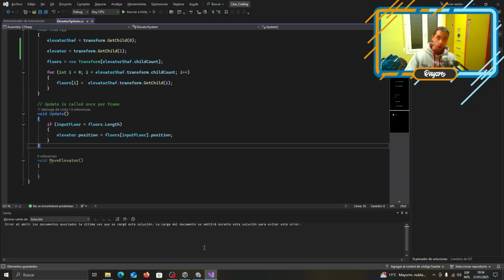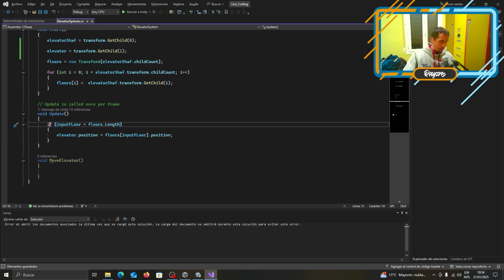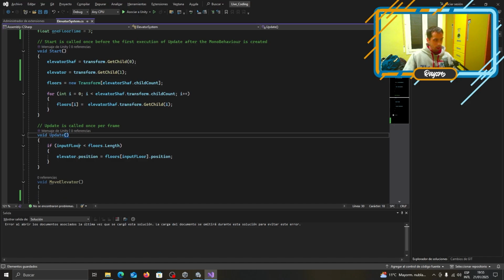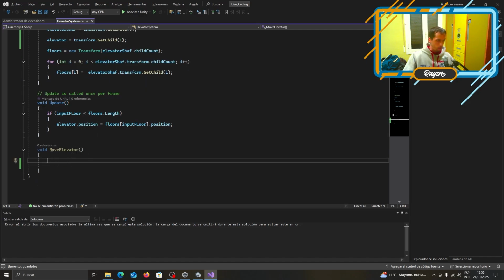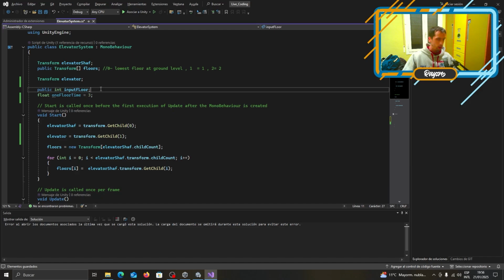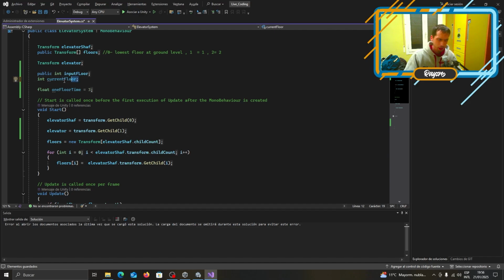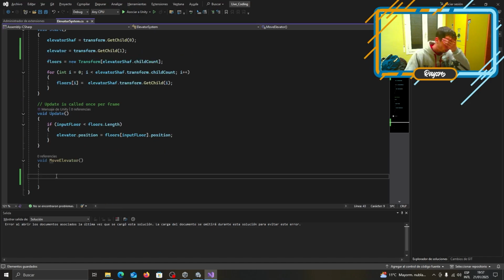What we need to do, because elevators don't teleport themselves up and down to any floor, we need to make it move during update. Here we have a function that I have already created, which has not been used, and we can make a move elevator thing. And what we actually need now is to define, so the elevator needs to know which floor it was before, right? Input floor and current floor. So we have current floor. Let's make it public as well. Let me see how we can move the elevator.